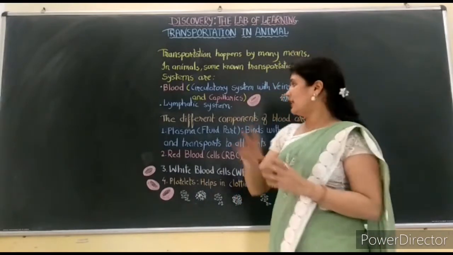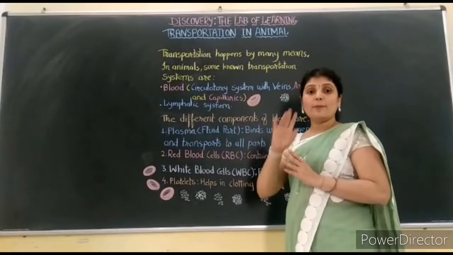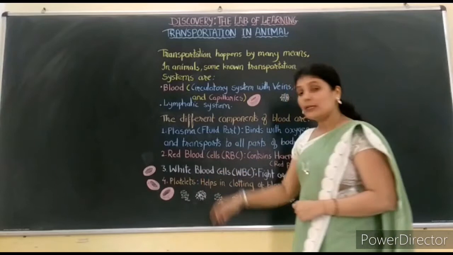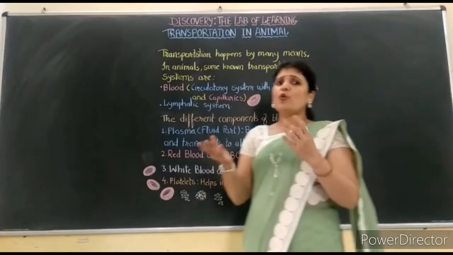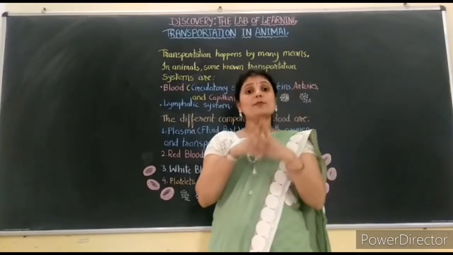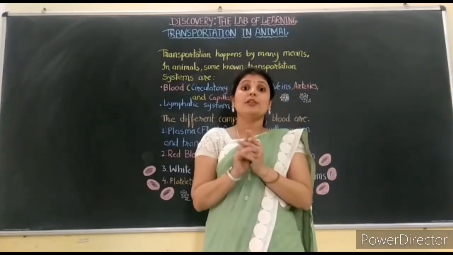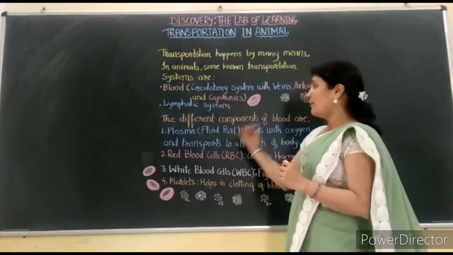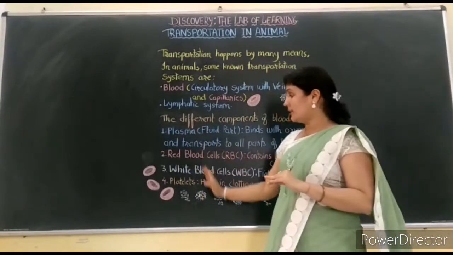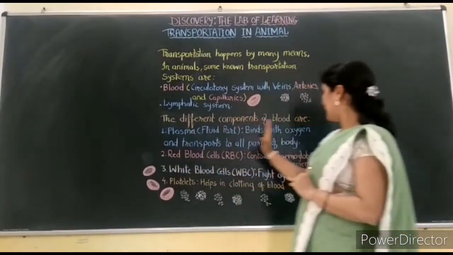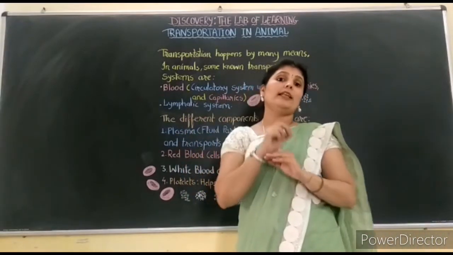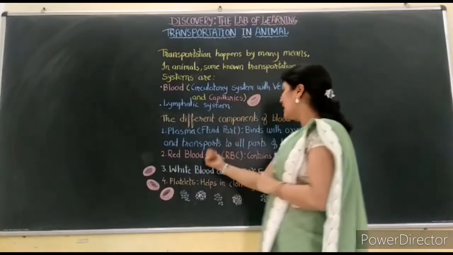Now you know very well that there are different components of blood. The main four components which we are going to focus on are plasma, red blood cells, white blood cells and platelets. Now we know very well that these four components form the blood due to some functions, due to some reason. Okay, if we talk about plasma, plasma is the liquid which is responsible to carry all the other three components with it. Mainly it will carry the oxygen, but these three things are carried due to the fluid which is there in the plasma.